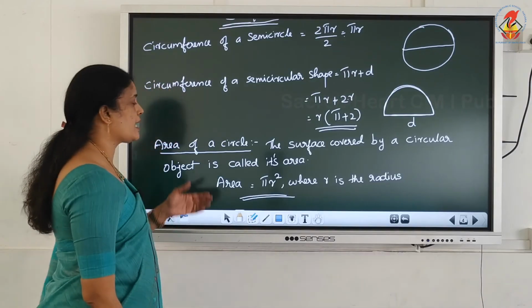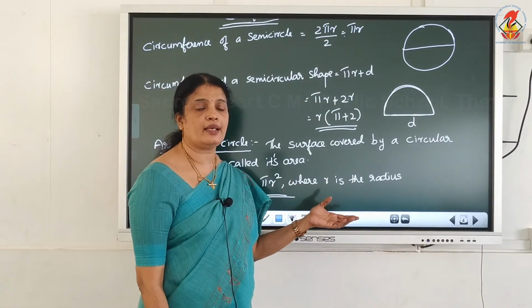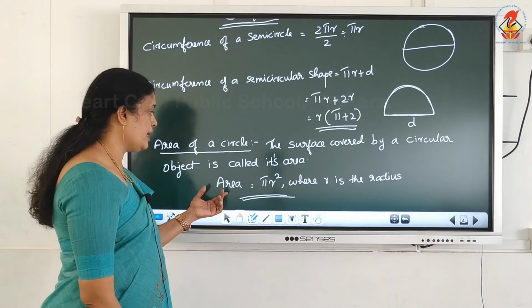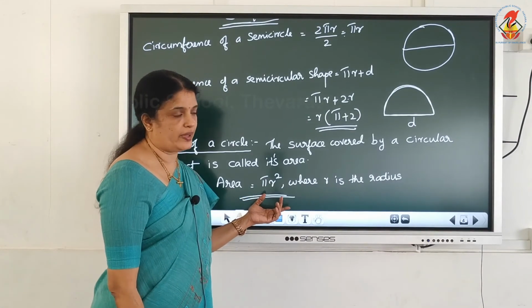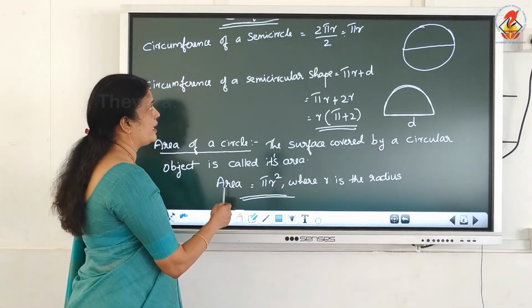Okay, next, area of a circle. What is the area? Area means the surface covered by a circular object is called its area. Formula: area equals pi r square, where r is the radius. These two formulas you should learn by heart.